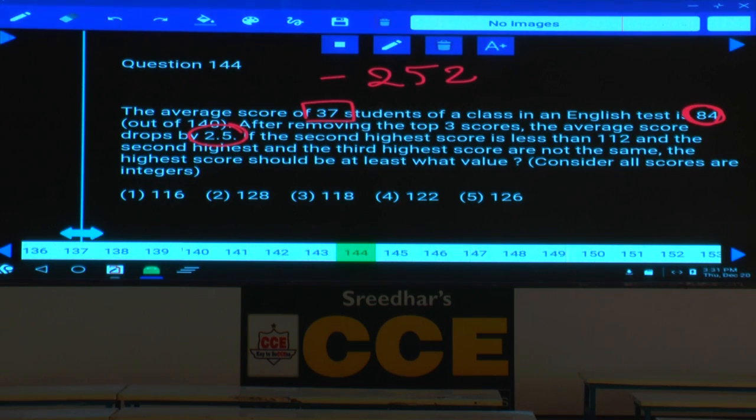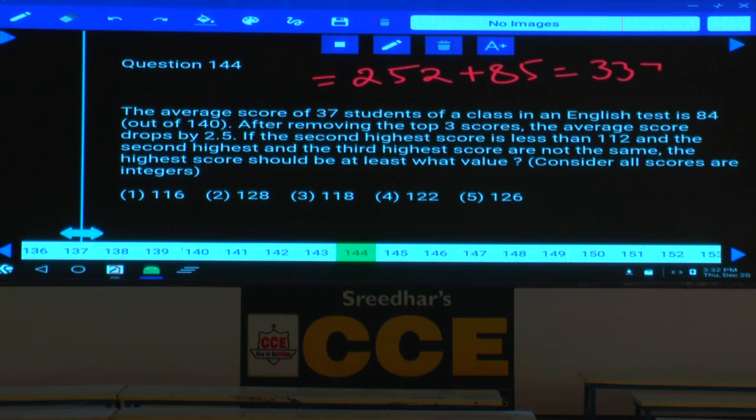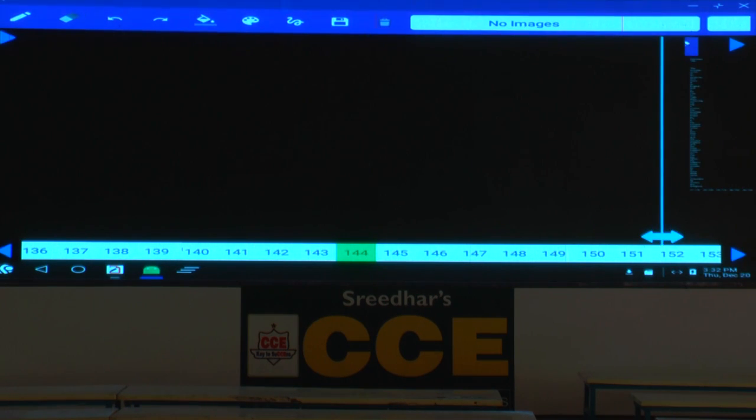Now, the sum of total marks obtained by the toppers should definitely be more than 252. And for 34 members, the average dropped by 2.5. So, total marks obtained by the toppers is 252 plus 34 times 2.5. 34 times 2 is 68, 34 times half is 17, plus 17 is 85. So total marks obtained by the top 3 members is 252 plus 85. How much is this? 337. 337 is the marks obtained by the top 3 members, correct? Right.